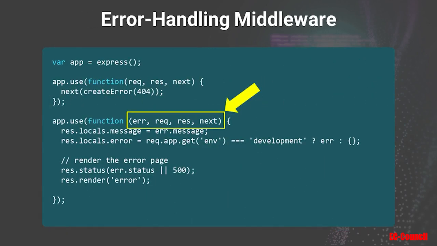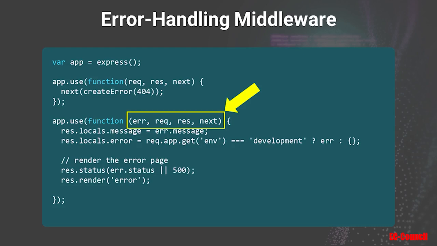And so here is the error handling middleware. They are defined in the same way as the other middleware functions, except there are four arguments instead of three, specifically with the signature of err for error, request, response, and next. Now, you usually define error handling middleware at the end, after the app.use or the routes calls, as you see here.